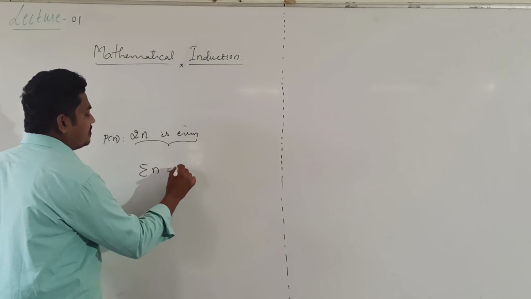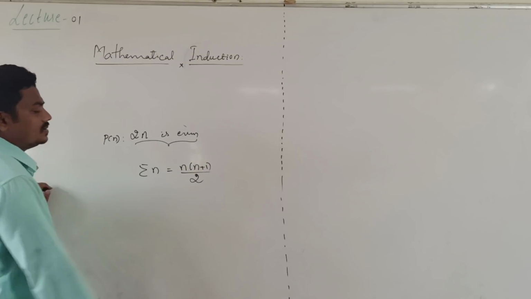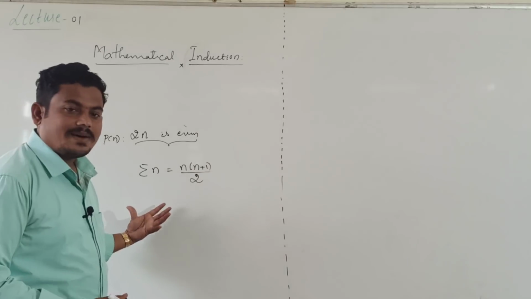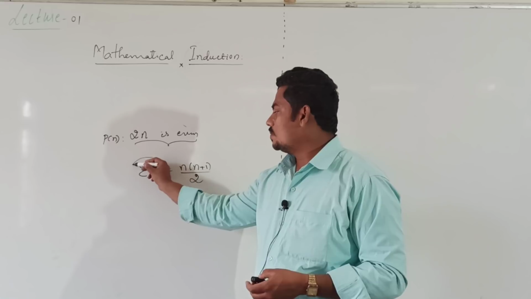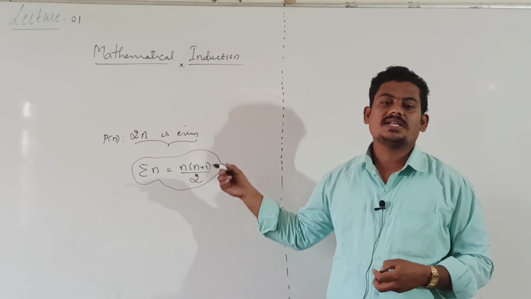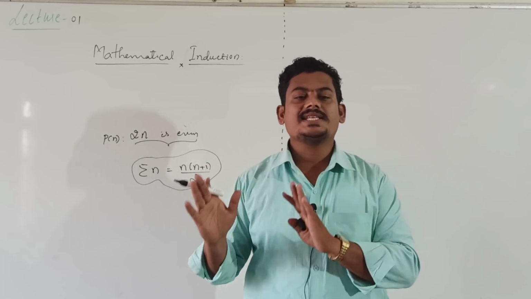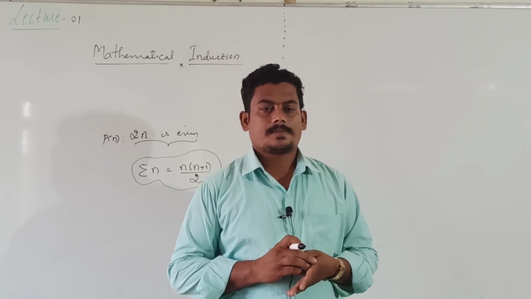Summation of n is equal to n into n plus 1 divided by 2. This is also one of the mathematical statements. This is always true. For all the natural numbers it is true. A statement means either it is true or false, but not both.